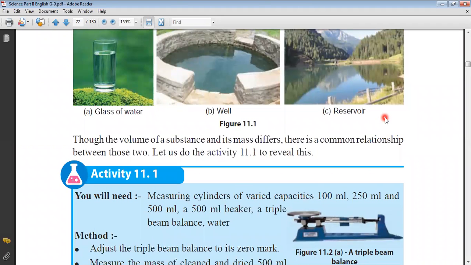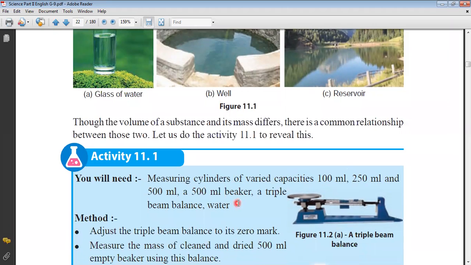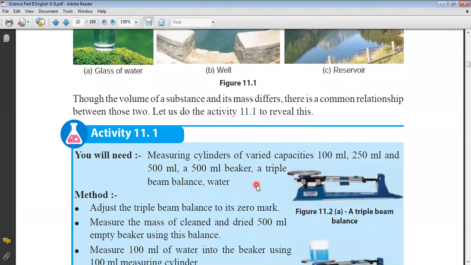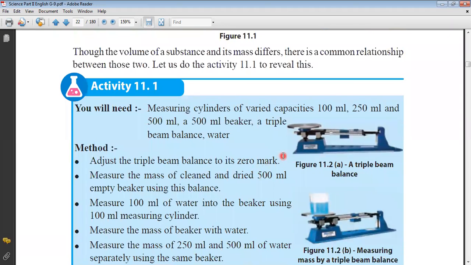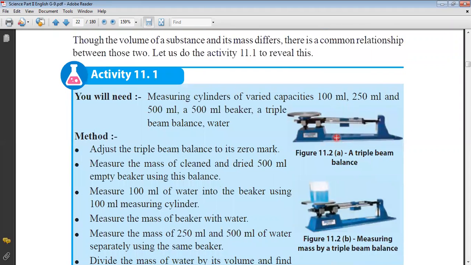Let us do activity 11.1 to review this. You need measuring cylinders of varied capacity: 100 milliliter, 250 milliliter, and 500 milliliter, a 500 milliliter beaker, a triple beam balance, and water. Adjust the triple beam balance to its zero mark. Measure the mass of a clean and dried 500 milliliter empty beaker using this balance. First, measure the empty beaker using the balance.